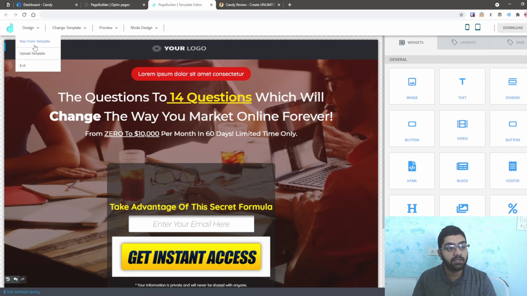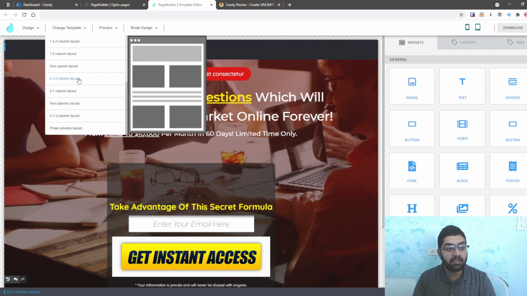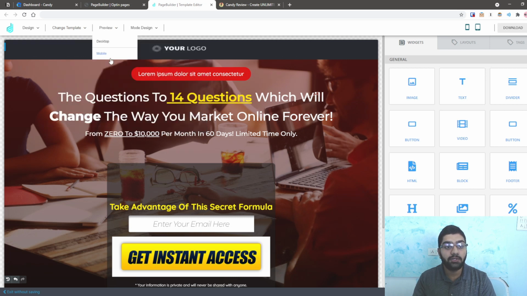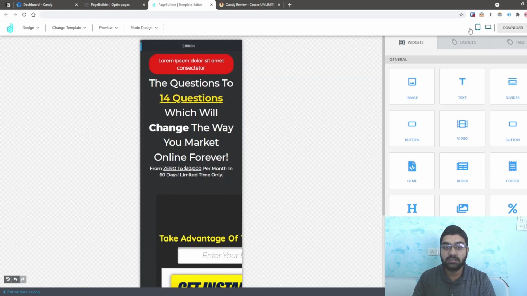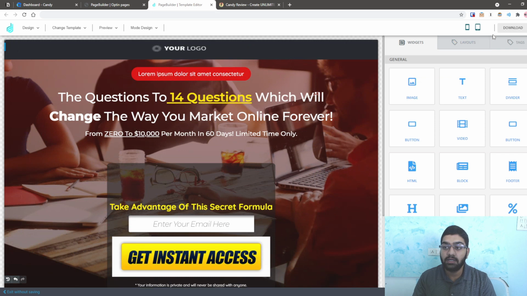So as you can see here, you can also add a new page from the template if you do not like this one. You can upload a template if you have it, and you can change the template into any kind of layout that you want. As you can see, the preview on the right side, that's shown here, and you can preview it on the desktop and mobile devices. You can also select the source if you want to custom code it, and you can also see the design as well. As you can see here, you can see it on the mobile, you can see it on the tablet, you can see it on the laptop, and you also have the option of downloading it.